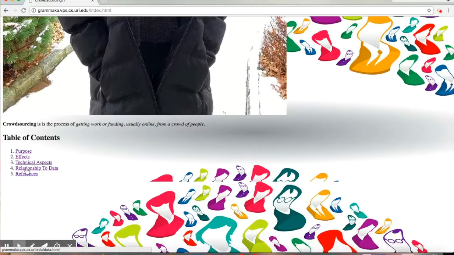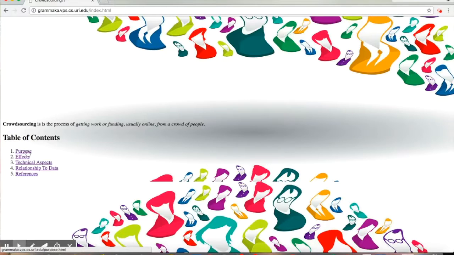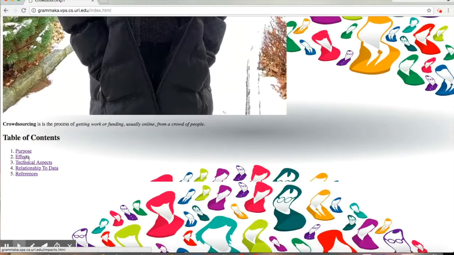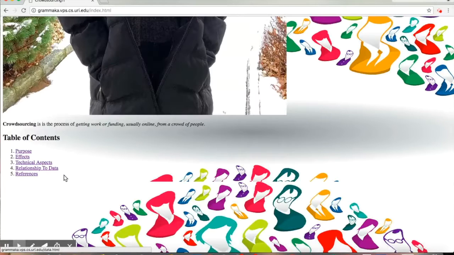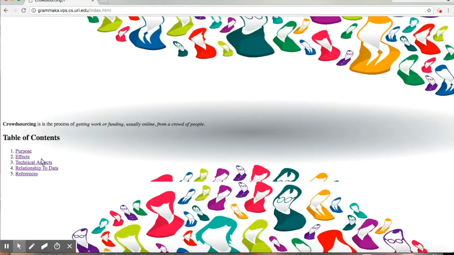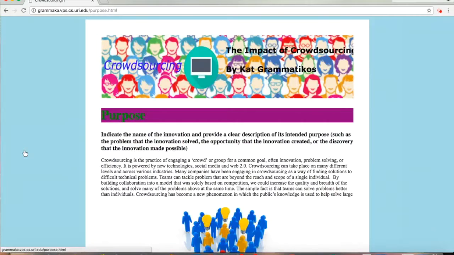The table of contents consists of 5 pages: my purpose page, my effects page, my technical aspects page, my relationship to data page, and my references page. First, I will click on my purpose page. This is my purpose page.